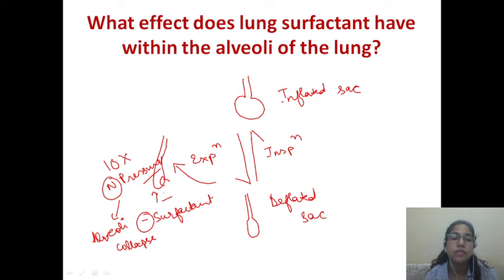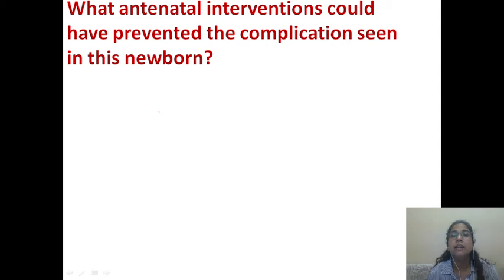So this is the action of surfactant, that it decreases surface tension. It is present in the fluid which is lining the alveolar walls, and if surfactant is not there, surface tension will be increased and it will be very difficult to inflate such a deflated sac, and much pressure is needed, which is not possible in the case of a premature newborn. Now, what are the antenatal interventions? What are the interventions that one can do to avoid the risk of respiratory distress syndrome in such a newborn?